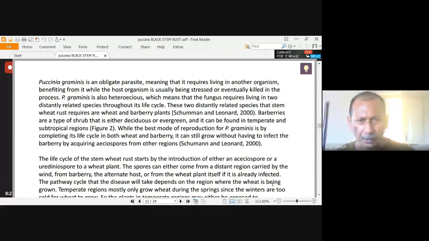So the hilly region requires barberry plant and wheat plant to complete the life cycle. But in the case of the plain region, Puccinia graminis tritici acquires aeciospore from the other region, and this is through aeciospore.